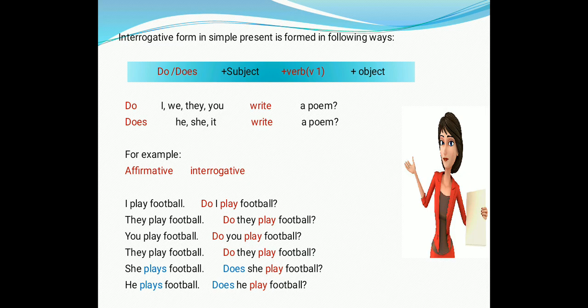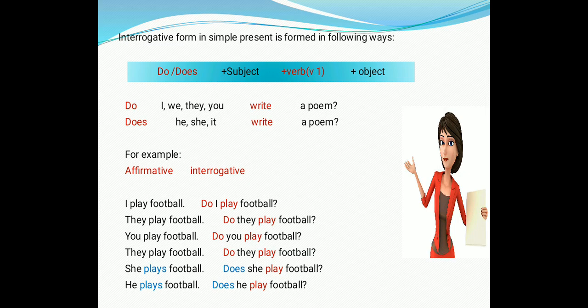In the same way, we have interrogative form, question form. In interrogative form also, we are going to learn yes, no question form in simple present tense. So how to form interrogative form in simple present tense? By keeping do or does in the front. For example, do I write a poem? Do you write a poem? Do they write a poem? Does he write a poem? Does she write a poem?